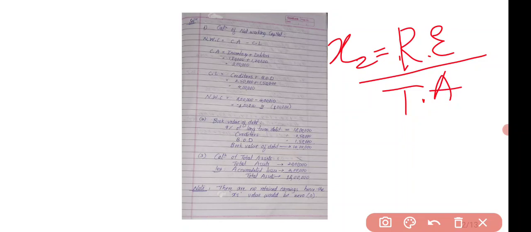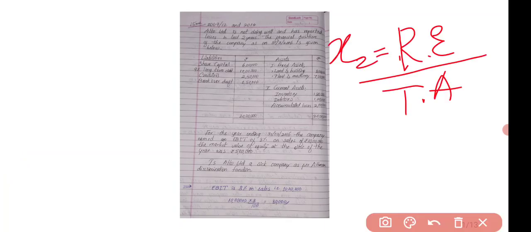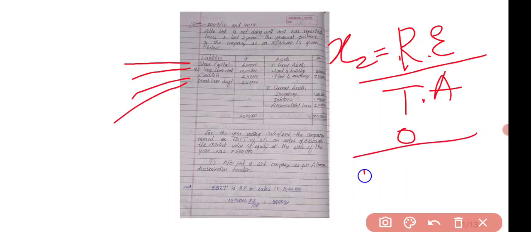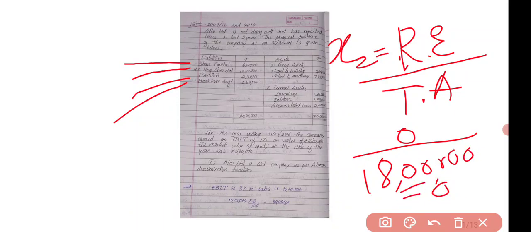So in our question they have not given us the retained earnings. You can see here they have given us share capital, 9% long term debt, creditors, bank overdraft, but there are no retained earnings. So retained earnings will be 0, and the total assets are 18 lakhs. So the value will be 0.